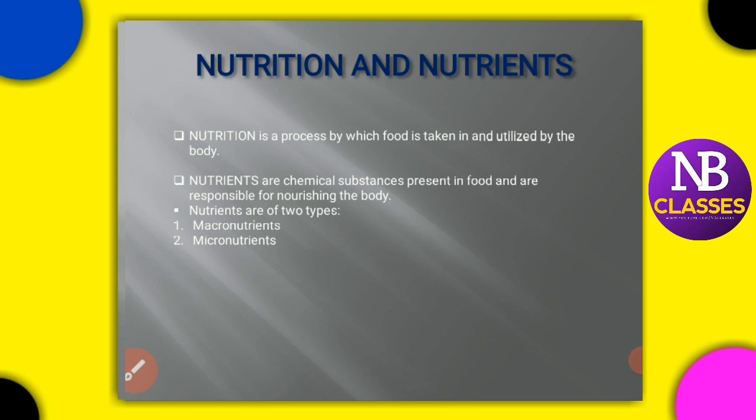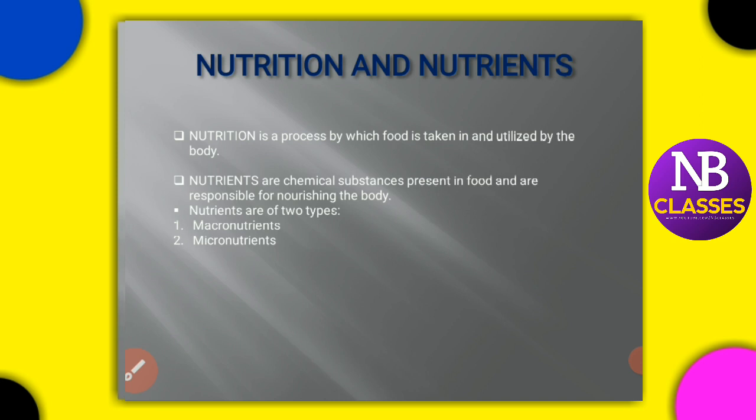Nutrition and nutrients. There is a difference between nutrition and nutrients. All of us eat food, and food provides nourishment to the body and enables us to stay healthy. The food that we eat undergoes many processes.